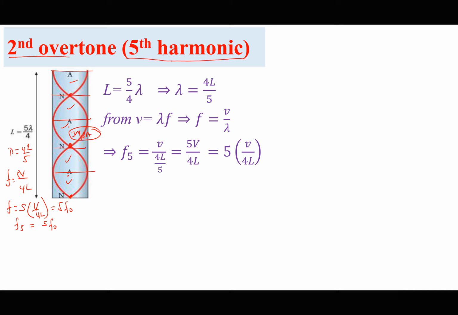The mode of vibration gives us 5 over 4 of the wavelength, or 5 quarters of a wavelength, if I'm to put it like that. So this is called F5.